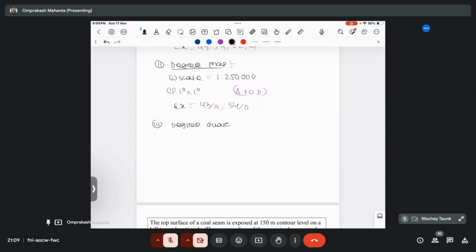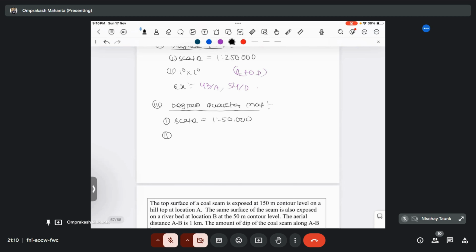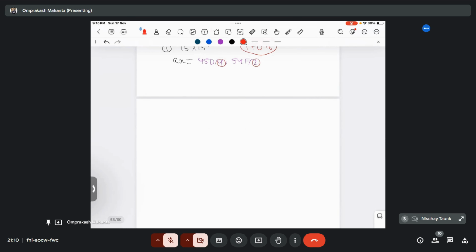Degree quarter map. For the degree quarter map, what is the scale? 1 is to 50,000, right? Here the latitudinal and longitudinal coverage is 15 minute into 15 minute. The examples are 45 D by 4, 54 D, 54 F by 2. And these numerical values range from 1 to 16. So the next one is your topography map.